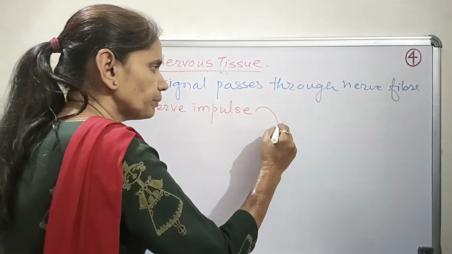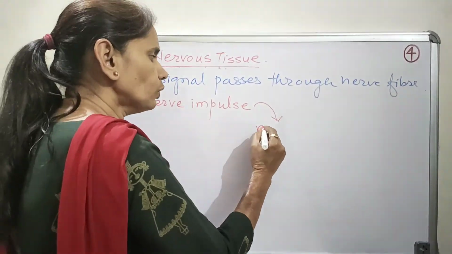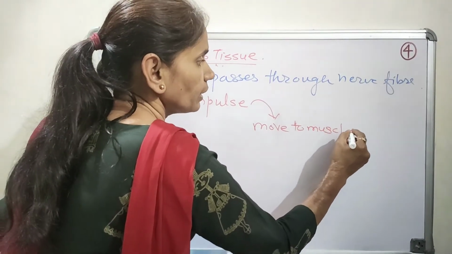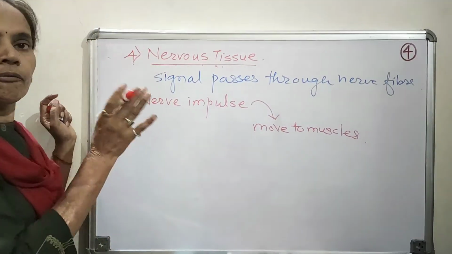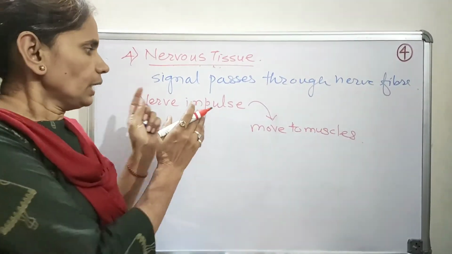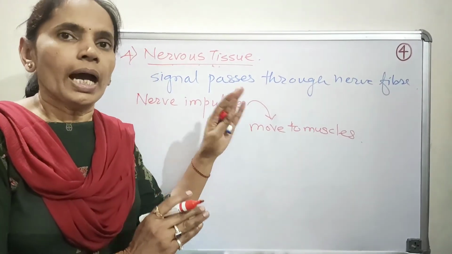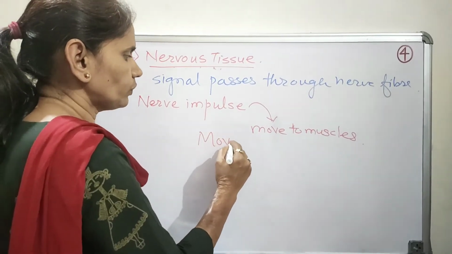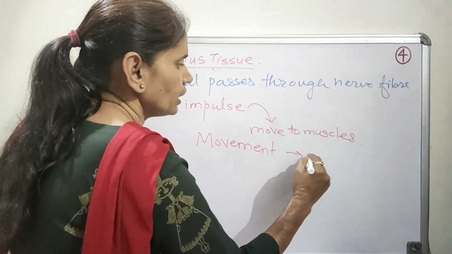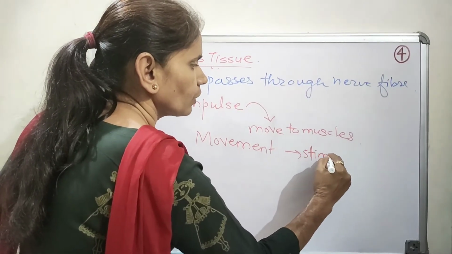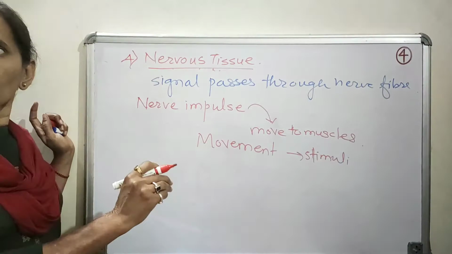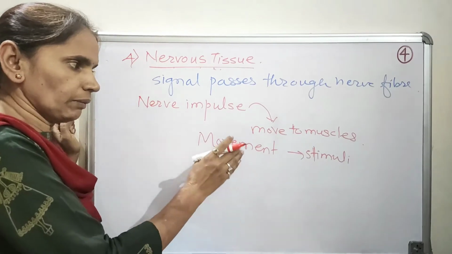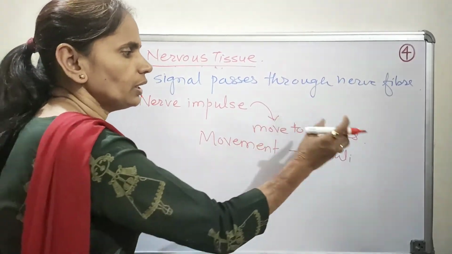Now this nerve impulse enables us to move the muscles as per our wish. So the functional combination of nerve tissue and muscle tissue enables the animal to move its body rapidly in response to stimuli. It is the net effect of both, the nervous tissue and the muscle tissue, to carry out the movement of the animal body to the stimuli.